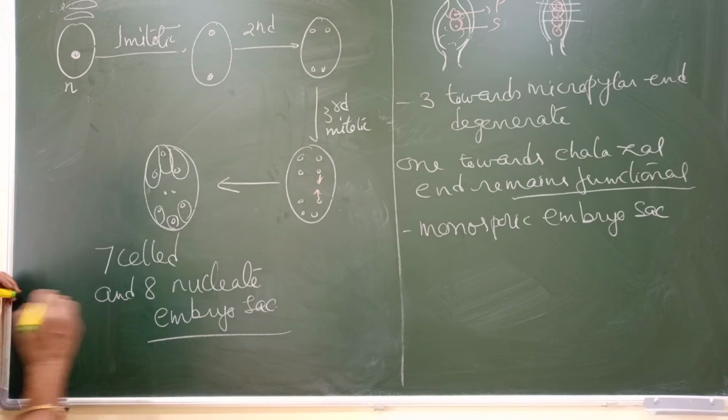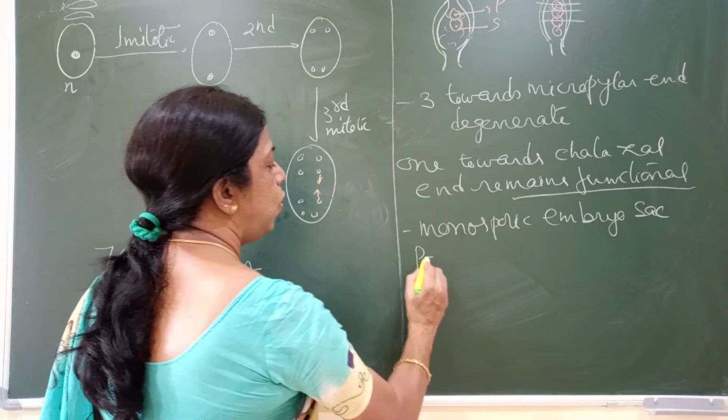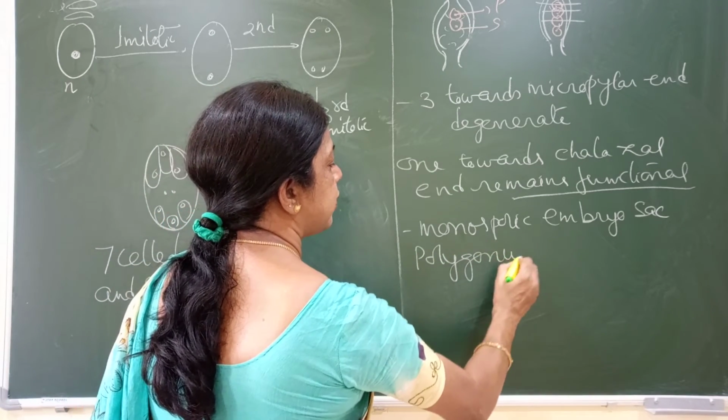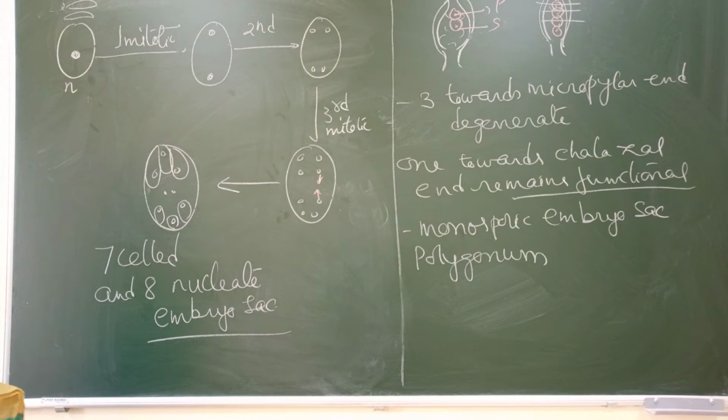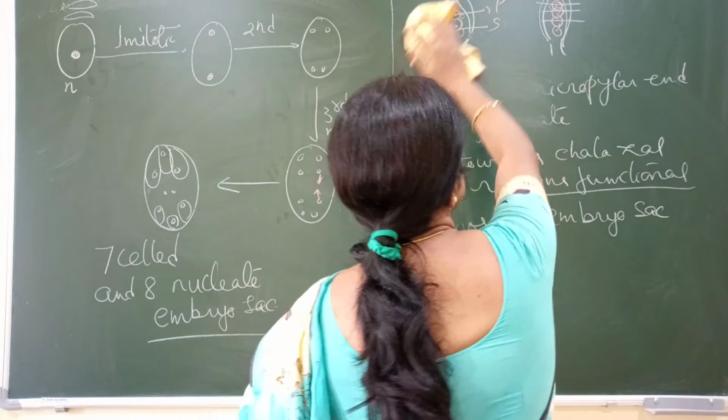This type of embryo sac development is called a monosporic embryo sac. Monosporic because it is formed only from one functional megaspore, and this is also called the Polygonum type of embryo sac, because it was first observed in Polygonum. There are other types also, like bisporic embryo sac and tetrasporic embryo sac. So let us briefly discuss them.